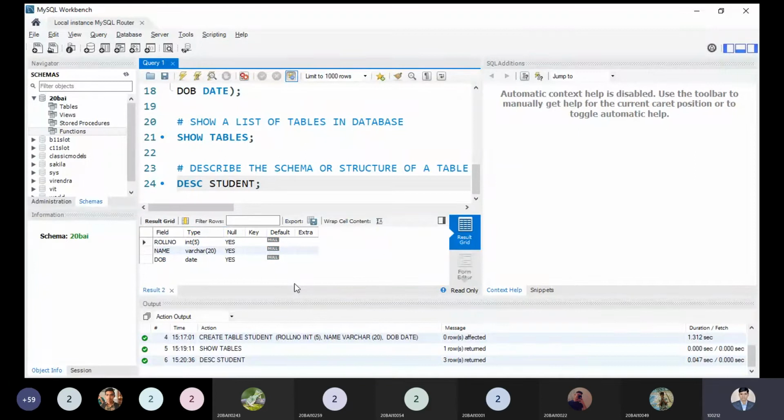That means the roll number is the field, you can easily see over here, with its type, that is the data type. Null is also acceptable because I didn't use any kind of key mechanism. I didn't use any constraint so far. So roll number, name, and date of birth I'm using. You can see each and everything over here. So this is the structure or the schema of the student table. Is it clear now?